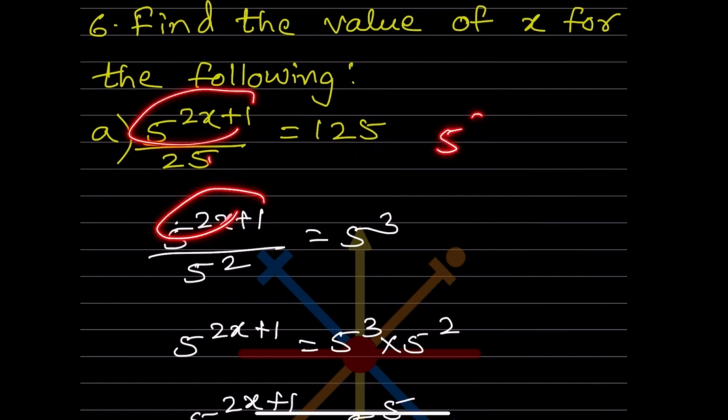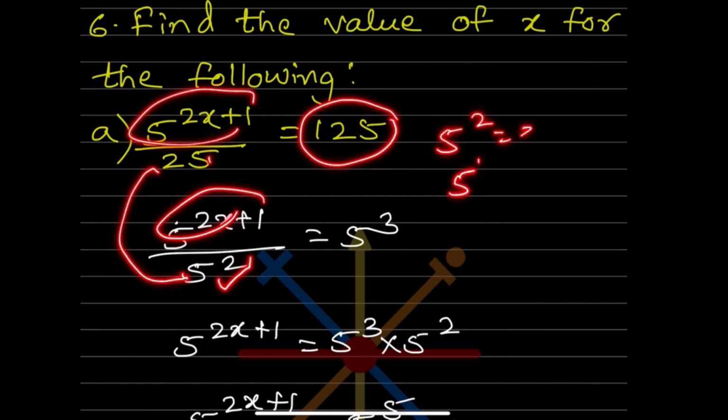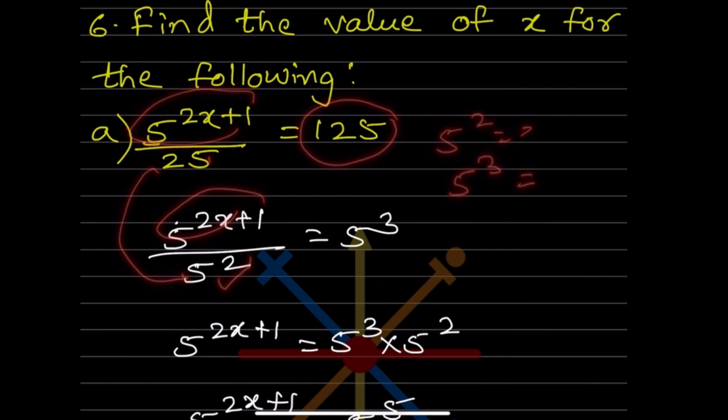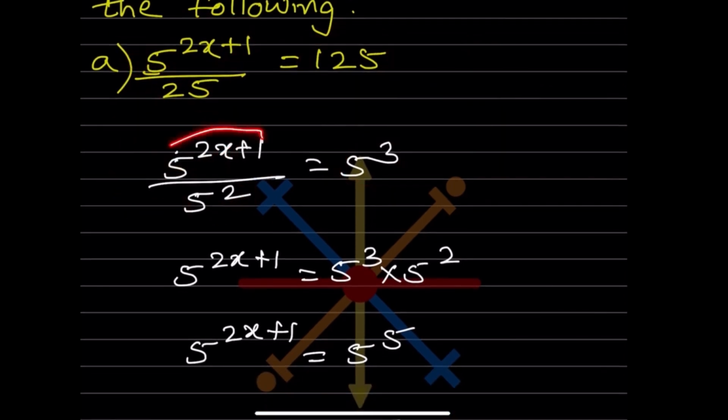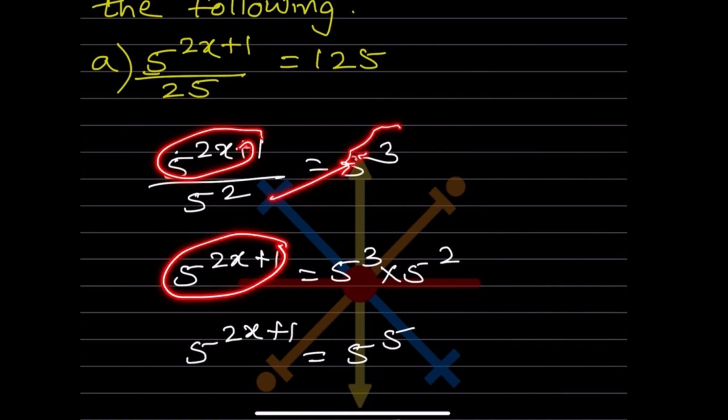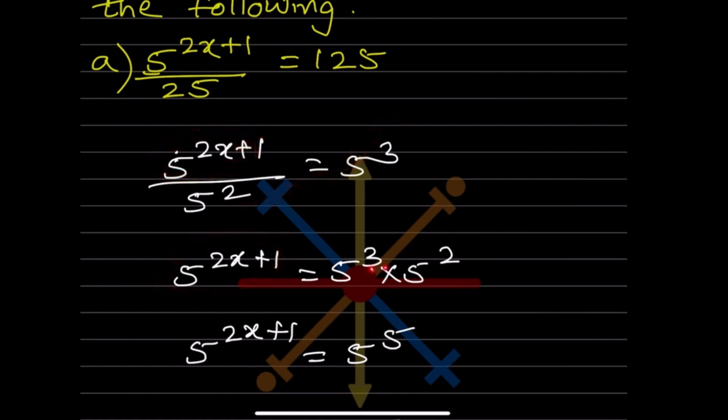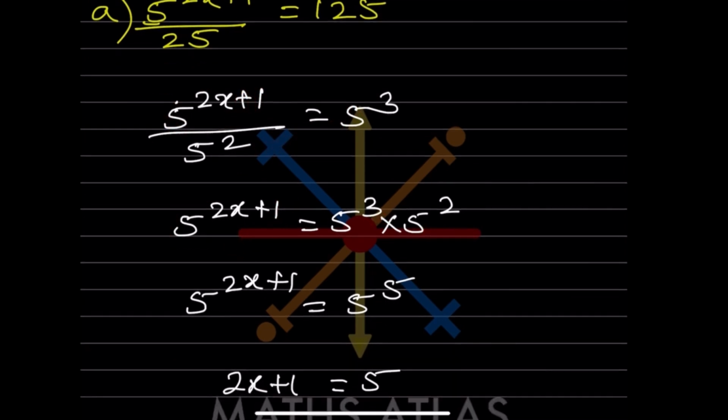25 is nothing but 5 square is 25. So we'll write here for this one as 5 square. And 125 is nothing but 5 to the power 3. That is going to be 125. So now what you can do, this you will keep as it is because we want to find the value of x. Now see here, let us multiply this. If this 5 to the power 2 goes on the other side, so 5 to the power 3 into 5 to the power 2. So now this let us keep as it is.